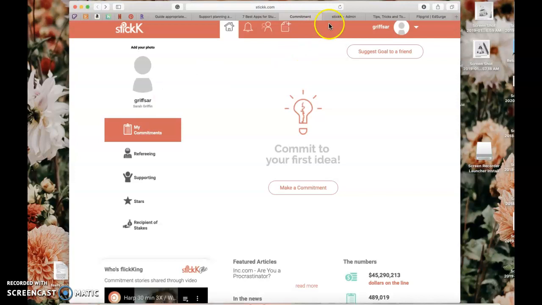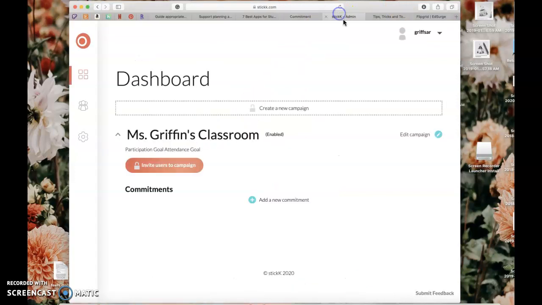And since I've created a campaign, which is a group of people that can participate in this goal setting, I can create it for my students and then give them a code. So after they make their own account, they can type in a code, and then they will be able to access this campaign altogether.